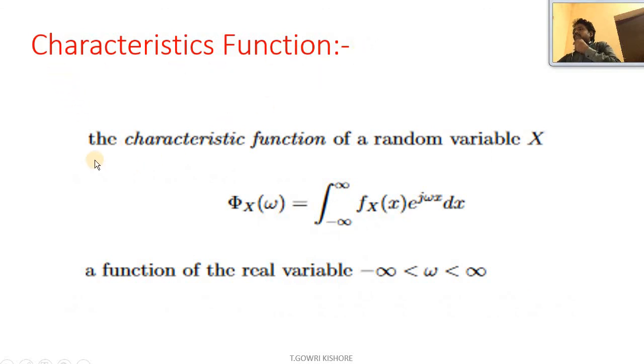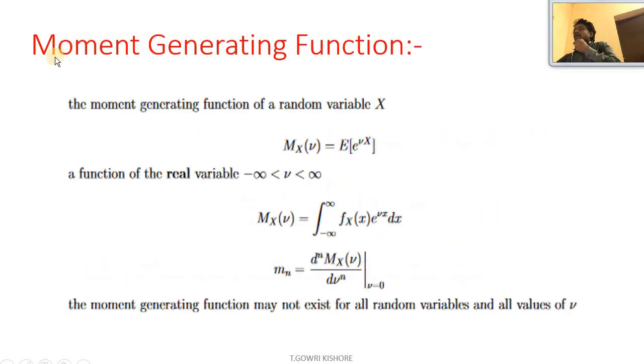Characteristic function. The characteristic function of a random variable x is Φ_X(omega) = ∫ from -∞ to ∞ of f_X(x) e^(j omega x) dx, a function of the real variable omega, where -∞ < omega < ∞. Moment generating function.